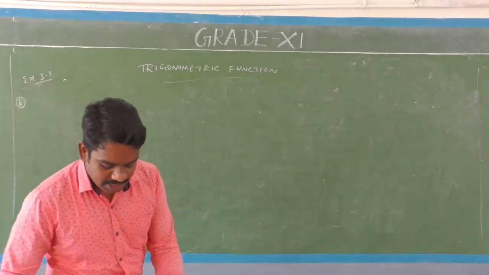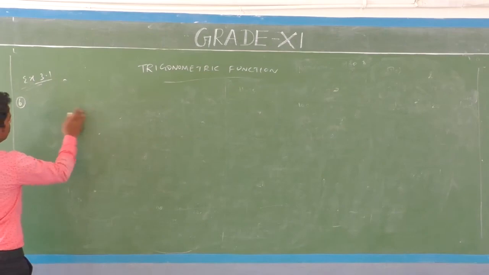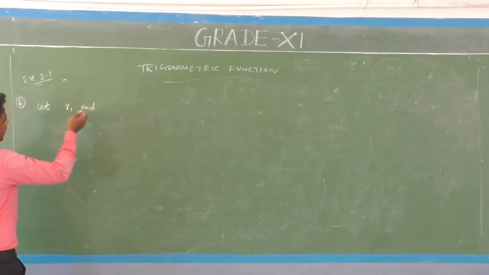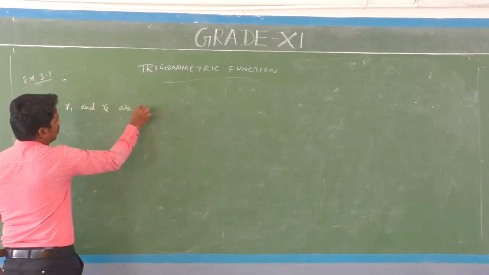Given information: in two circles, let us take R1 and R2 as the radii of the two circles.